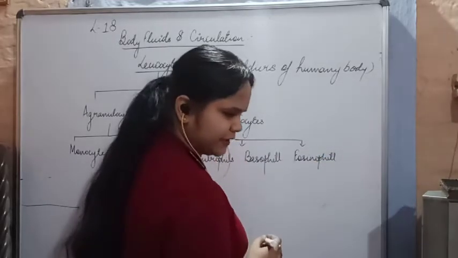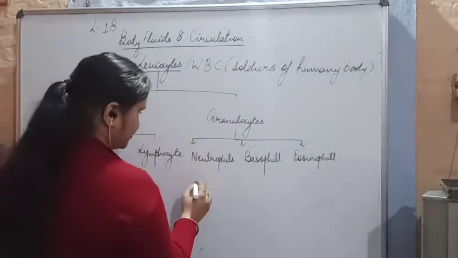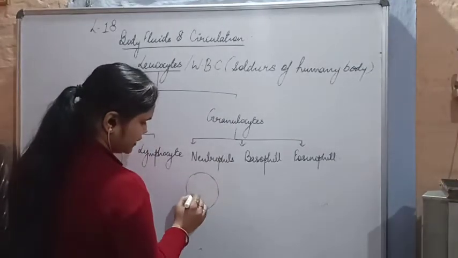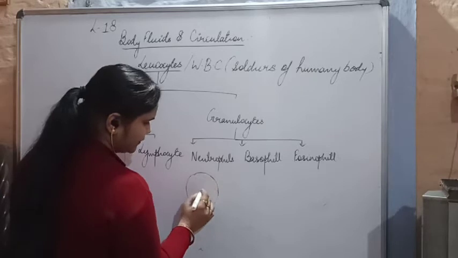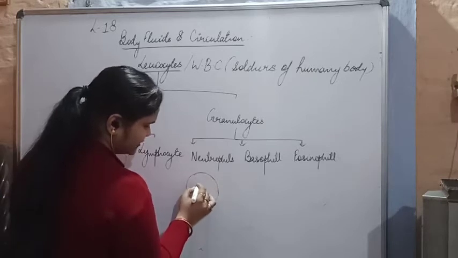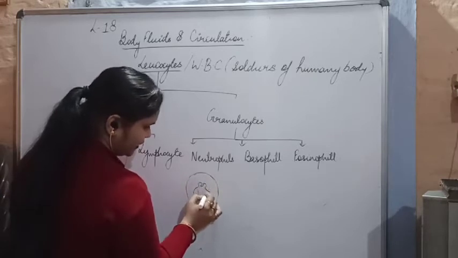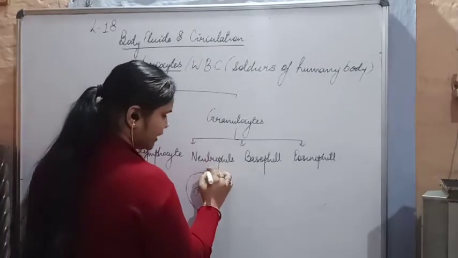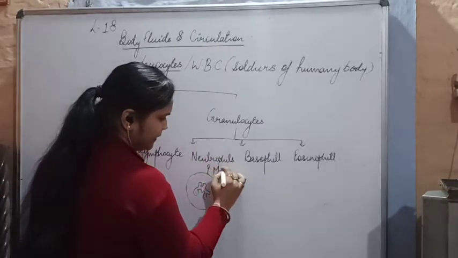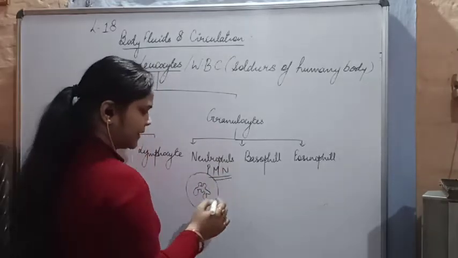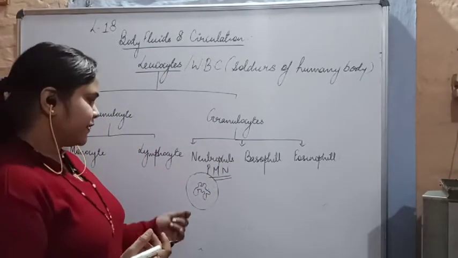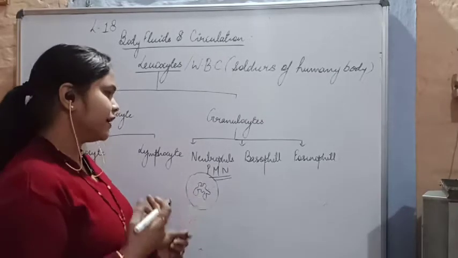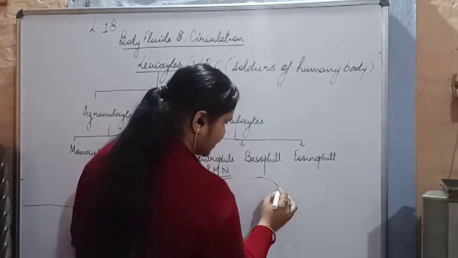Straight away going to their structures. Neutrophil looks like this, and as it is already having granules, we will mention the granules. And the nucleus is basically, we can say, polymorphonuclear, so they are called PMN cells. Why are they called PMN cells? Because the nucleus is having various morphologies. Okay, then we have got the basophil.